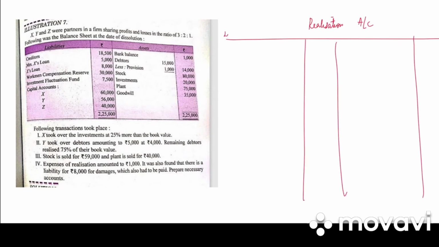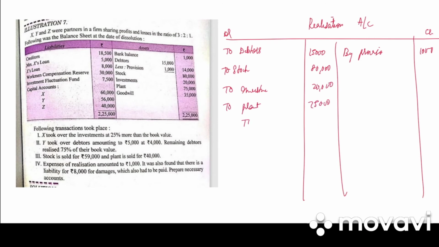First thing is debit side, credit side, particulars amount. Transfer all the assets. So bank balance will not be there. To debtors 15,000. Then we have provision. So by provision 1,000. Then we have to stock 80,000. To investment 20,000. To plant 75,000. To goodwill 35,000.